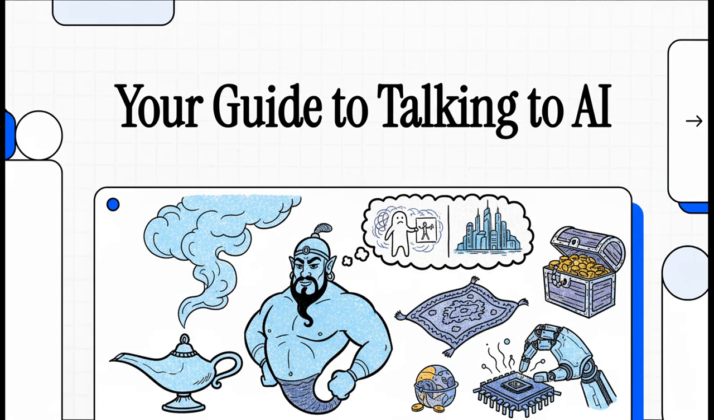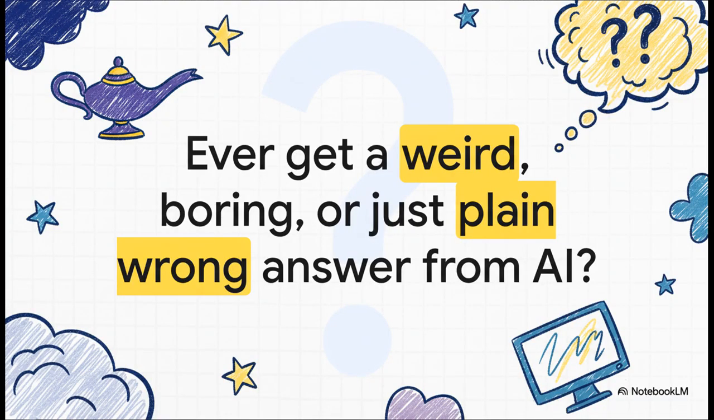So, we are living in this incredible new world with access to some seriously powerful AI. But let's be honest, if you've ever used it, you've probably noticed it can sometimes give back some weird or just frankly unhelpful answers. Well, today, we're going to fix that. Does this look familiar? You ask a question, and the response you get is just off.